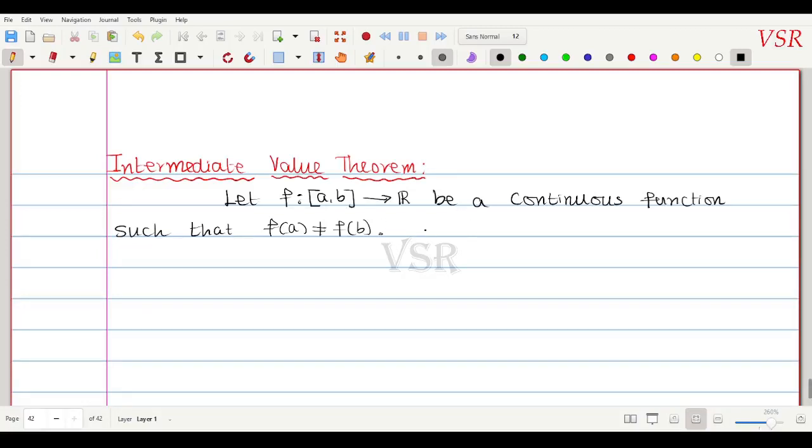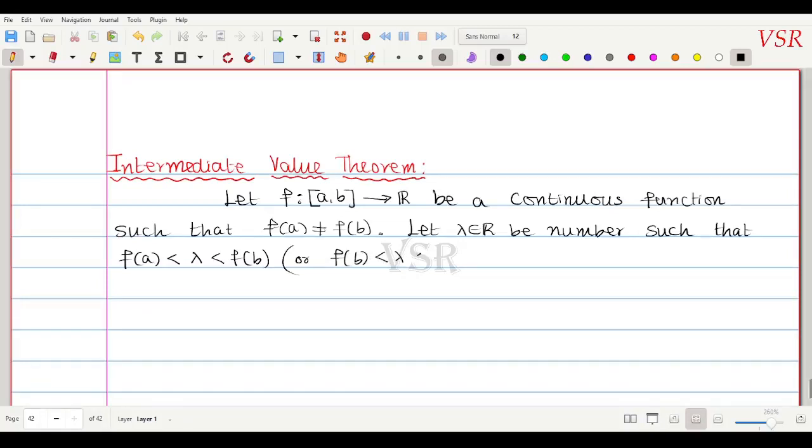Let lambda belonging to R be a real number such that this number lies between f of a and f of b. I may write this as f of a less than lambda less than f of b, or when f of b is smaller, f of b less than lambda less than f of a. One of these two. Then